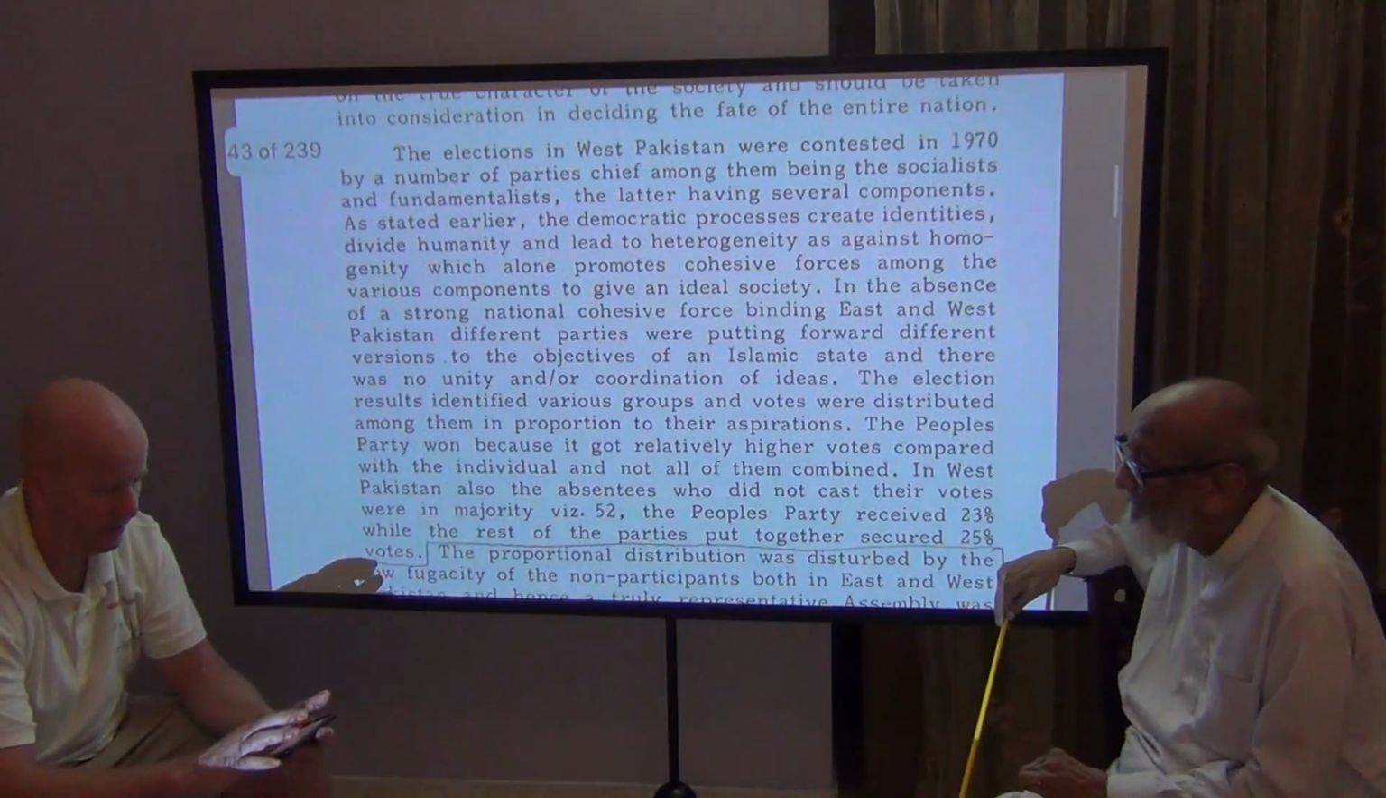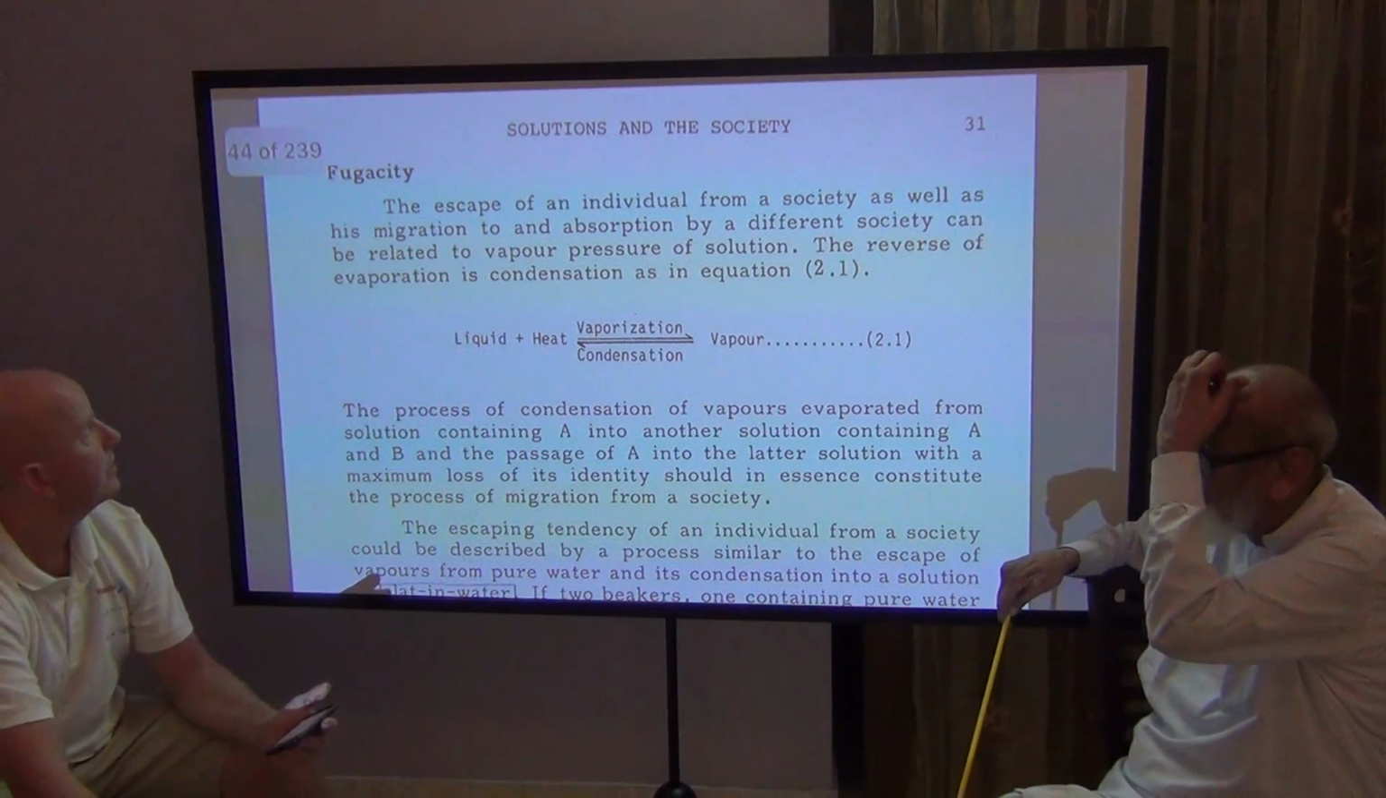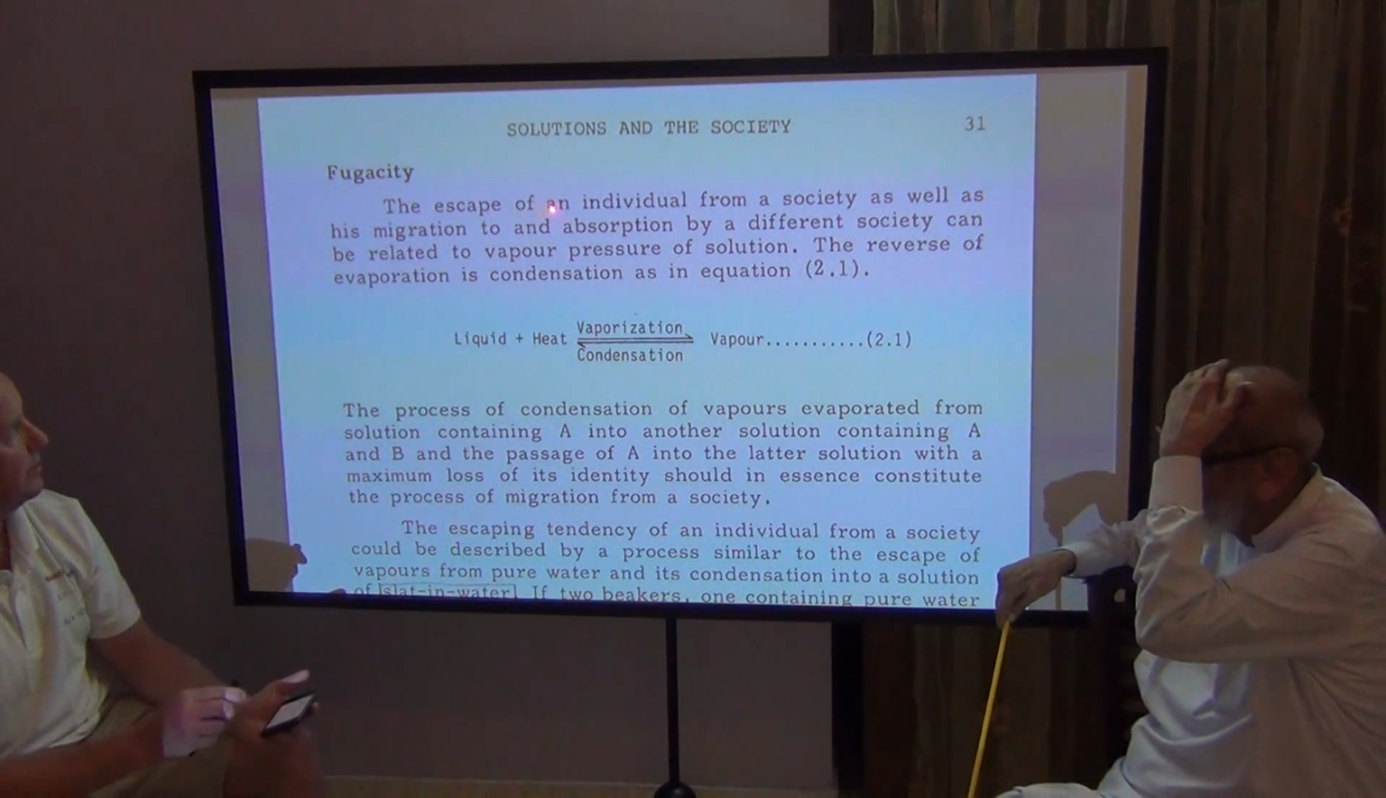Okay, let's take a look at this equation here. On page 31, we have the fugacity section. You say the escape tendency, escape would have been...